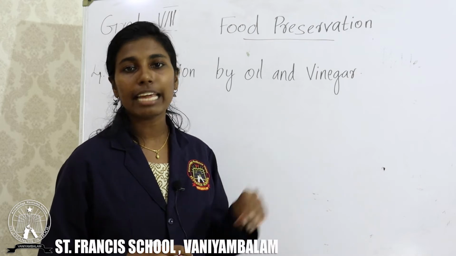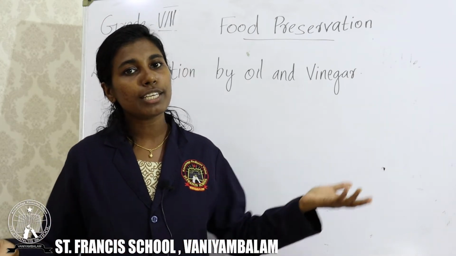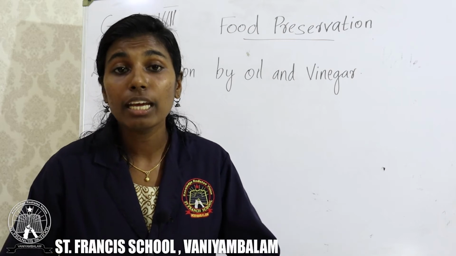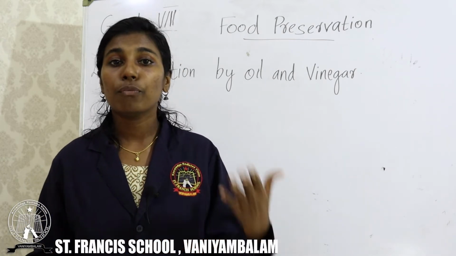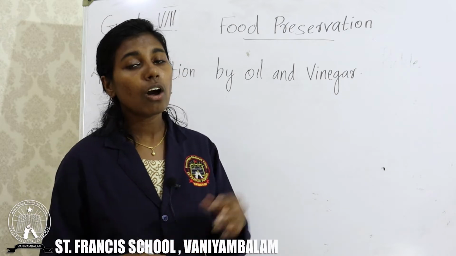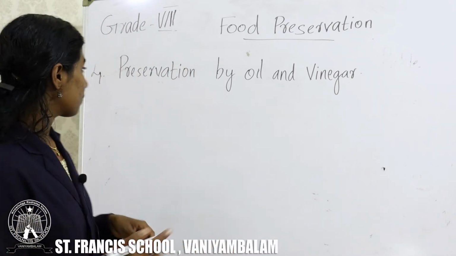They cannot grow in this environment. So they cannot produce any toxic substance. So we can preserve the food items. For example, fruits, vegetables, meat, fish all can be preserved using oil and vinegar.